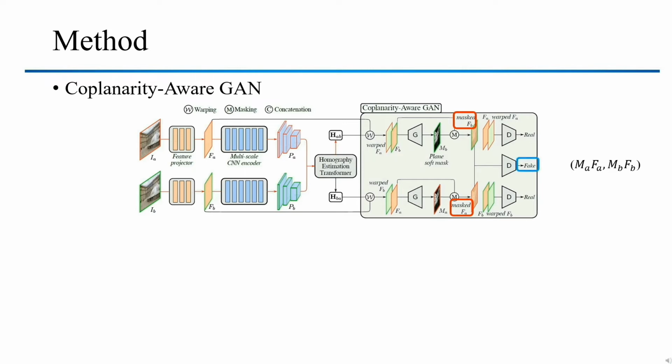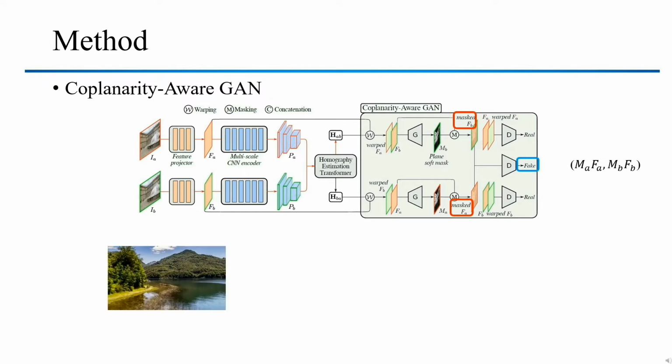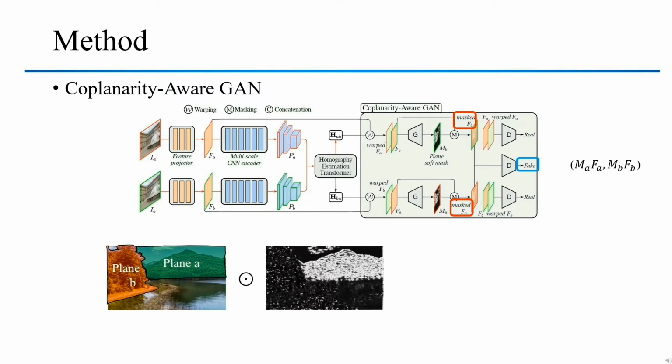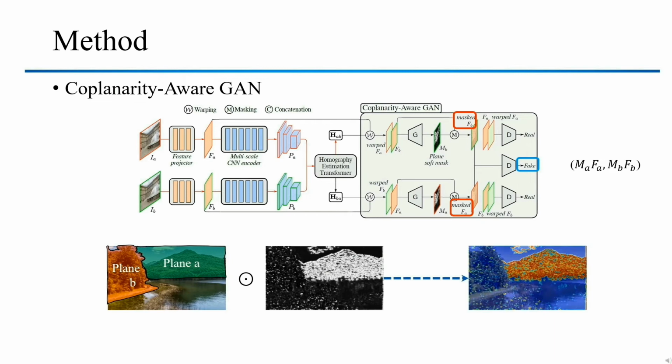The masks tend to focus on the dominant plane with the adversarial training, where the highlighted areas are registerable. As shown in the bottom figure, one homography cannot align planes A and B simultaneously. Our masks with the coplanarity constraint can focus on the dominant plane A.